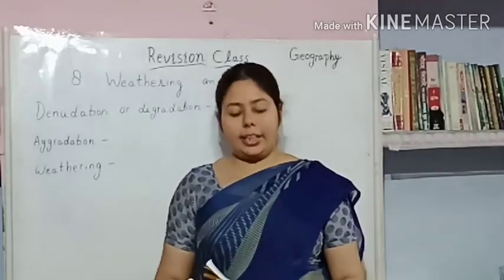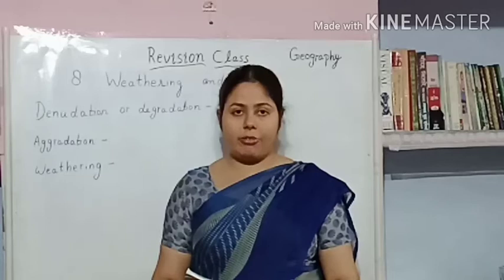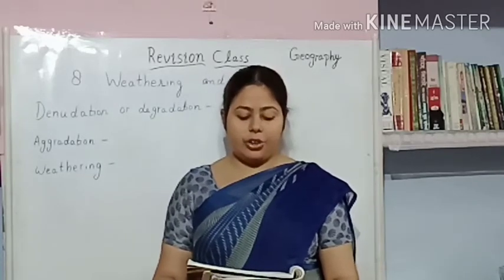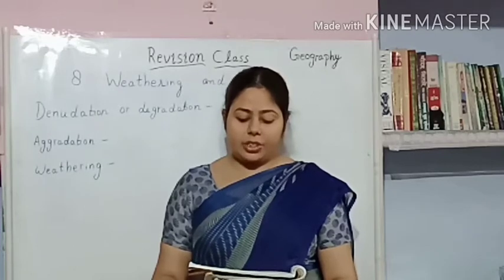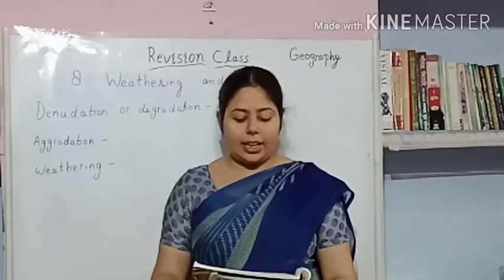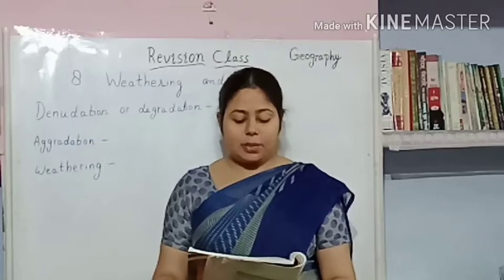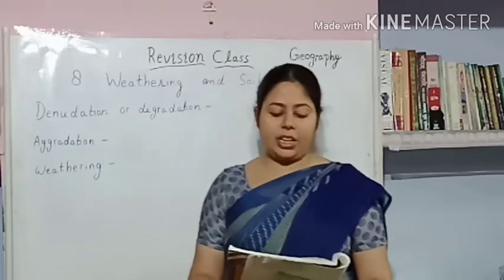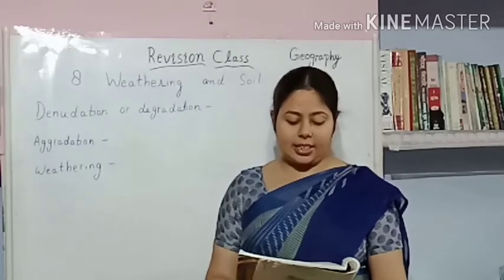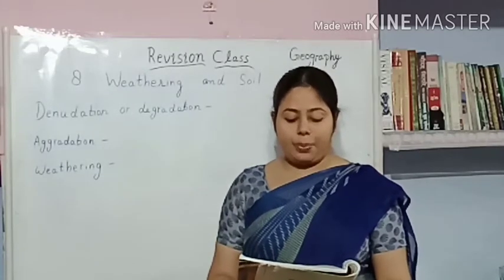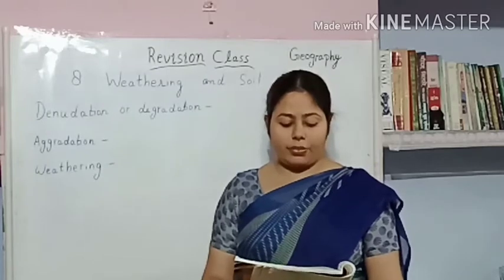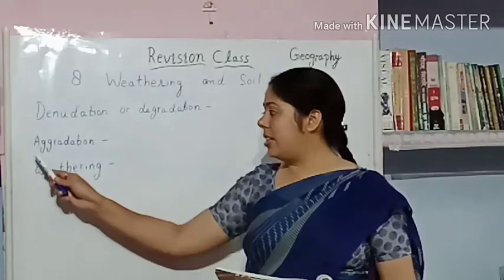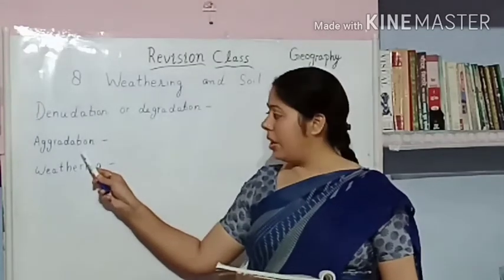Denudation or degradation is the process by which rock materials from the earth's surface are removed, resulting in the general lowering of the land surface, and these materials are then deposited elsewhere in depressions such as valleys, lakes and seabeds. The depressions fill up and the level of the surface rises. This process is known as aggradation.